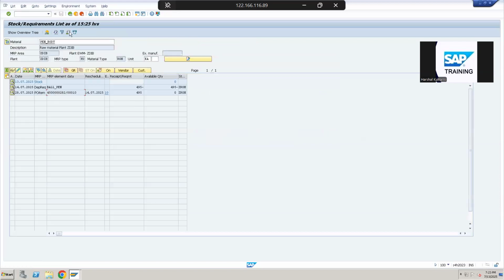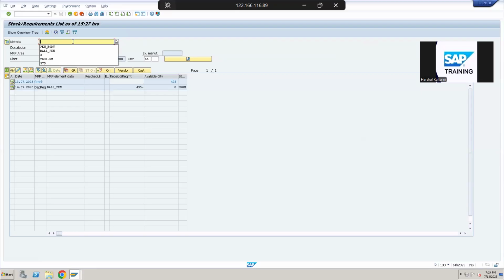Now if I come to the stock requirement list and refresh the screen, this PO will vanish from the system because we have processed it, and it will start showing the 495 stock here. As you see, the 495 stock is here, which is ready for the next dependent requirement.